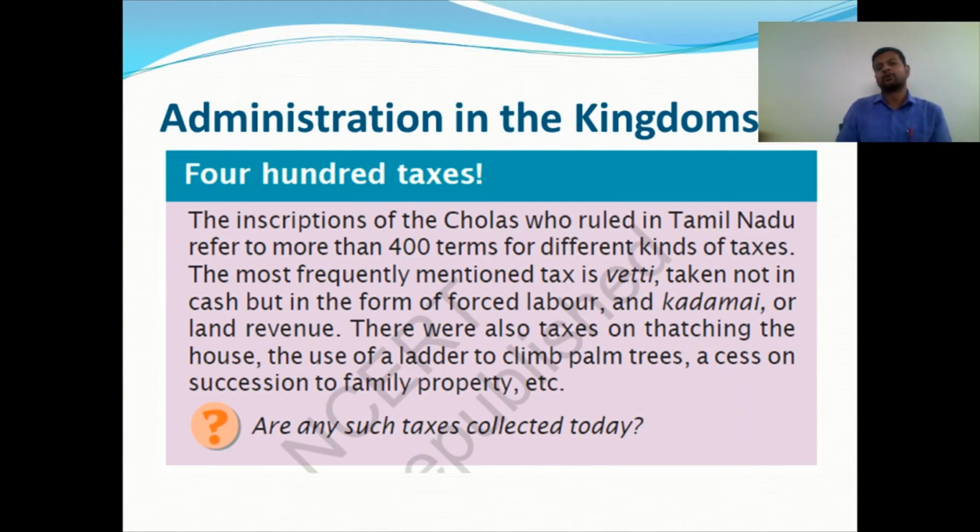Tamil Nadu. So it is really amazing, dear children. Now the question is asked there: are any such taxes collected today? Yes, land taxes, house taxes, and whatever taxes we are paying, we can list out.